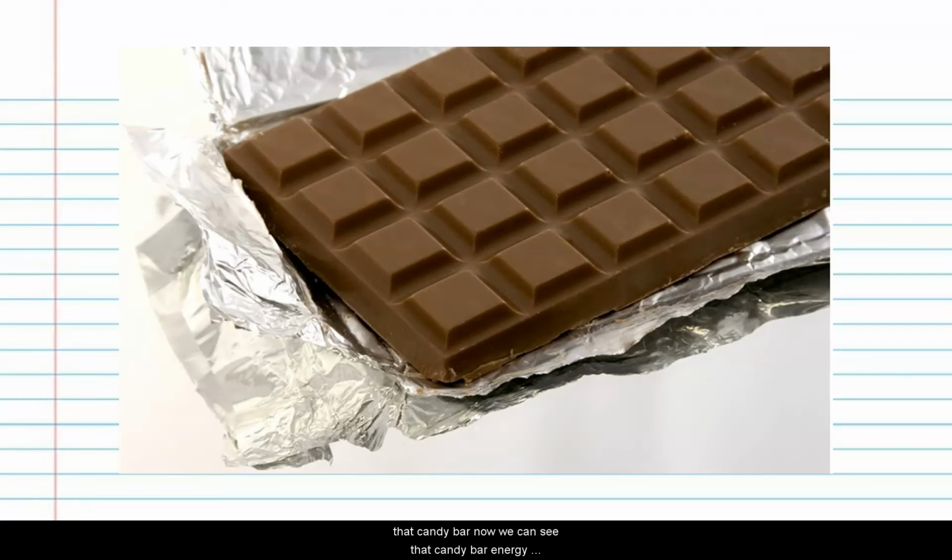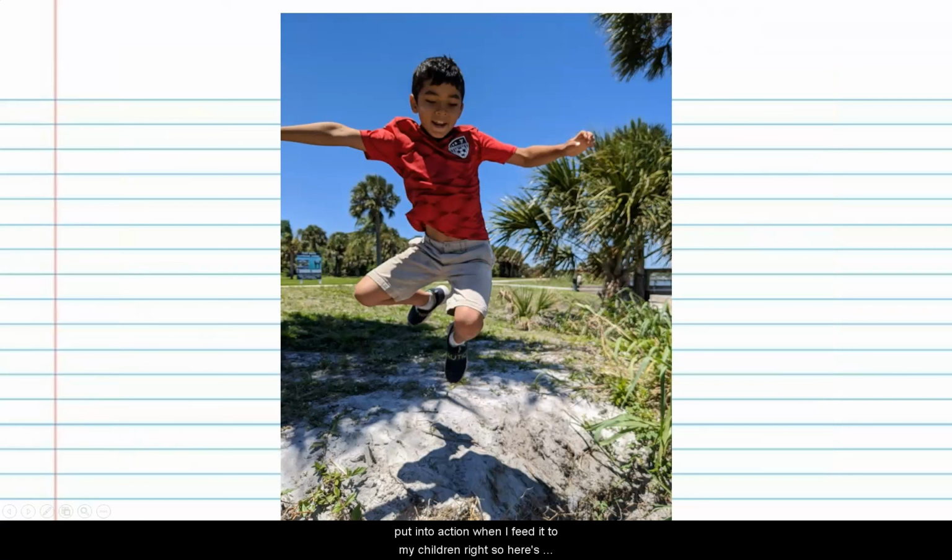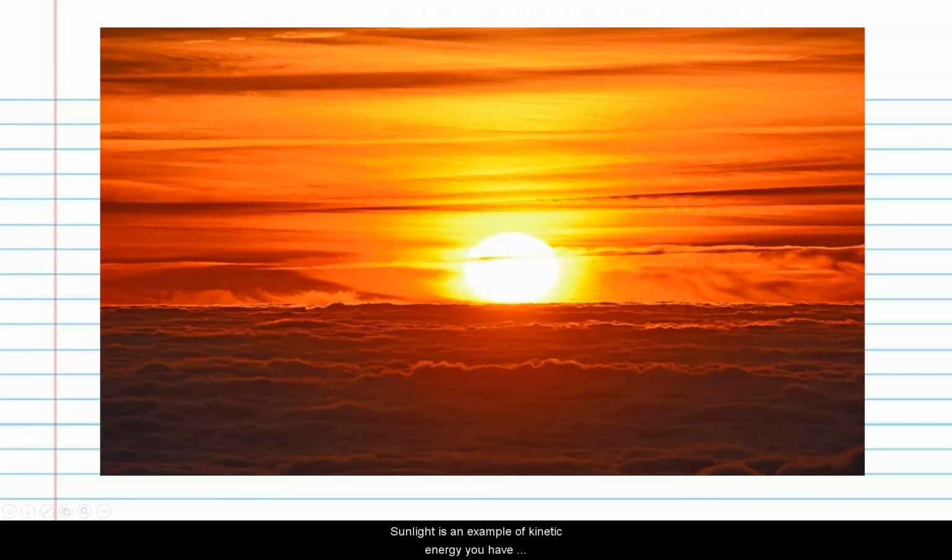Now we can see that candy bar energy put into action when I feed it to my children, right? So here's my kid and he is jumping off of the side of a little hill of sand. And in that case, he has taken that chemical energy in his food and he's converting it to action, right? So this would be another example of kinetic energy. Sunlight is an example of kinetic energy.